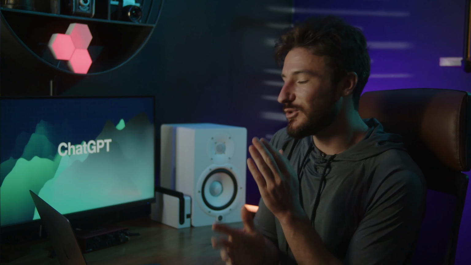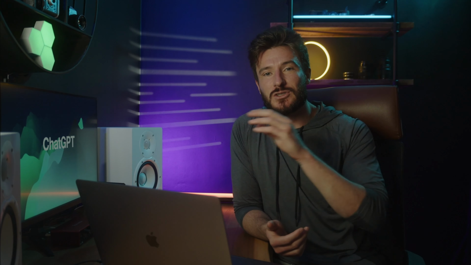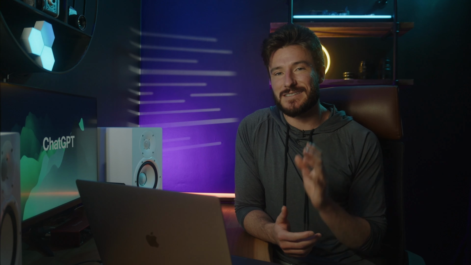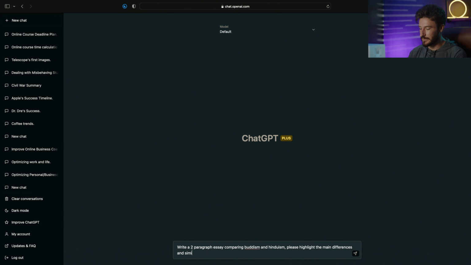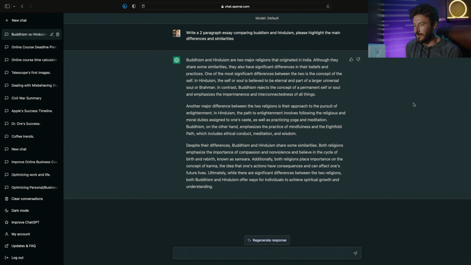Now let's dive in using this tool to compare and contrast two separate topics, and let's see what we learn. So what I'm gonna do is start with this prompt. Write a 2-paragraph essay comparing Buddhism and Hinduism. Please highlight the main differences and similarities. So here is our 2-paragraph essay comparing these two things.